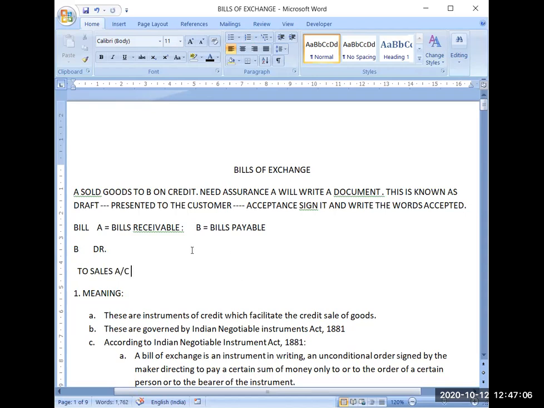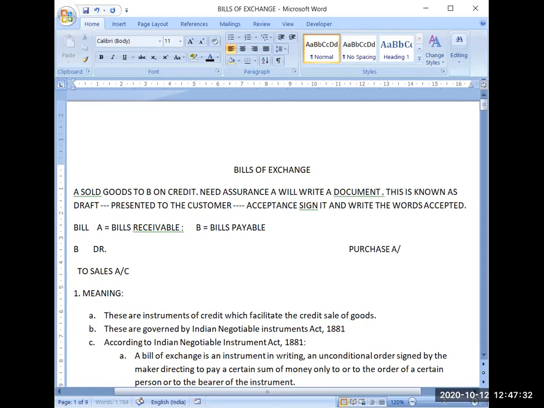But at the same time, if I discuss this transaction from the viewpoint of B, what is B doing? B is purchasing goods on credit. And from whom is B purchasing? B is purchasing from A. So what transaction will B record? If I am recording the transaction in the books of B, I will record a purchase transaction.